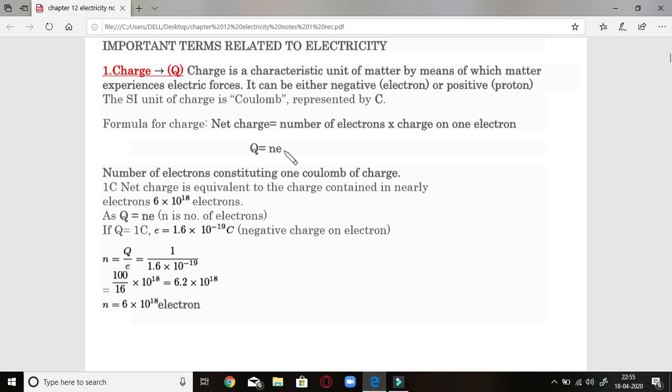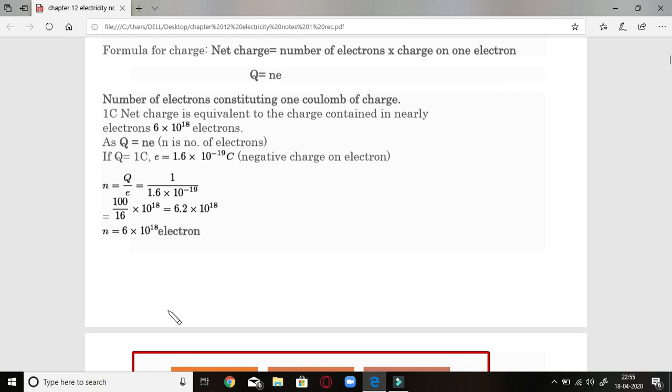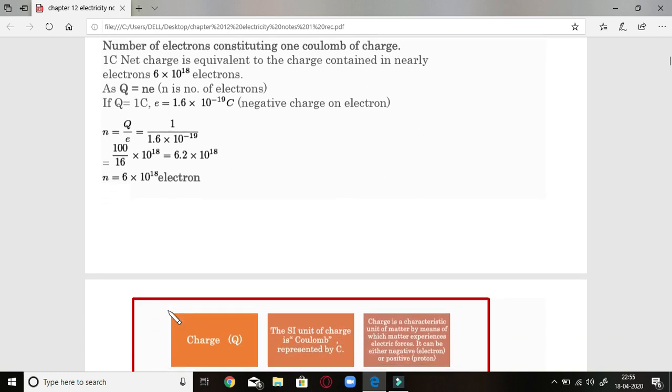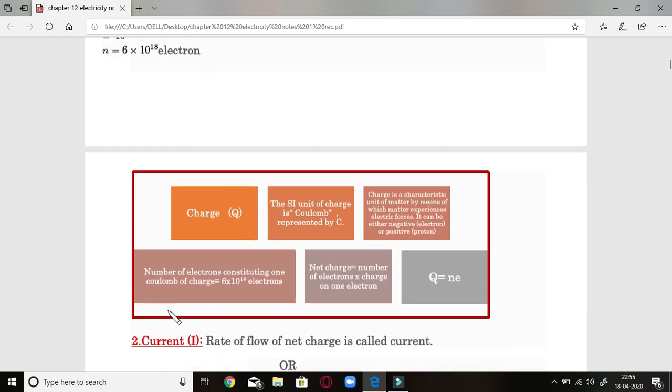The charge on one electron is always constant, that is 1.6 into 10 power minus 19 coulomb. When we put the values, we find that N, in 1 coulomb of charge, comes out to be 6 into 10 power 18 electrons. This means if the charge flowing is 1 coulomb through a conducting wire, the number of electrons flowing along with it is 6 into 10 power 18.